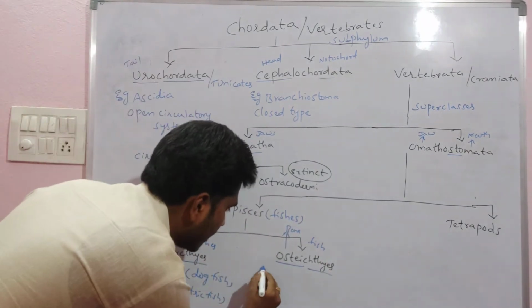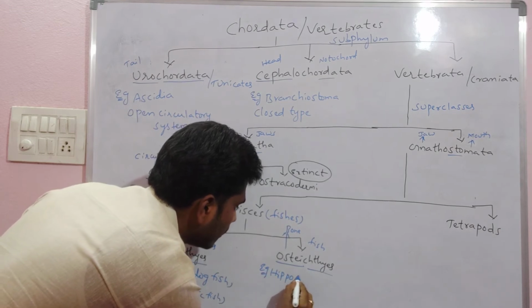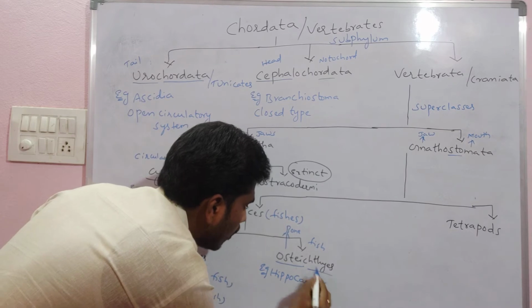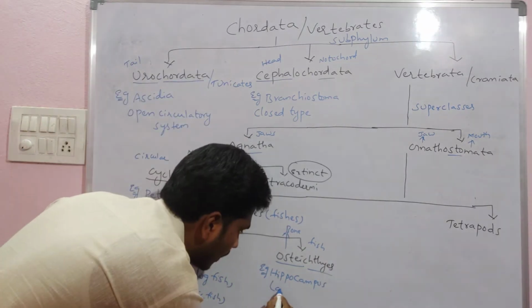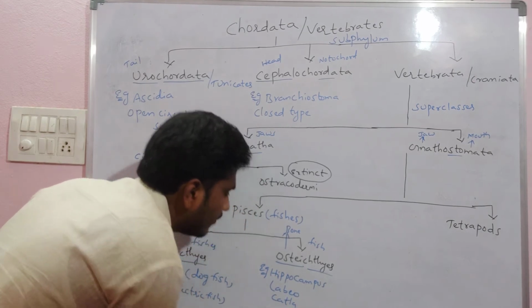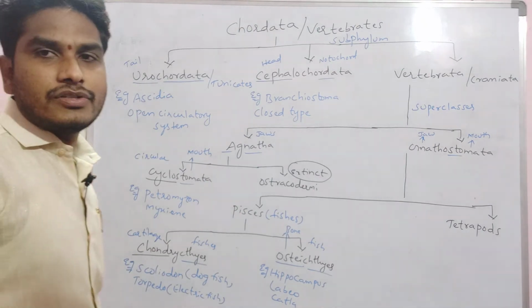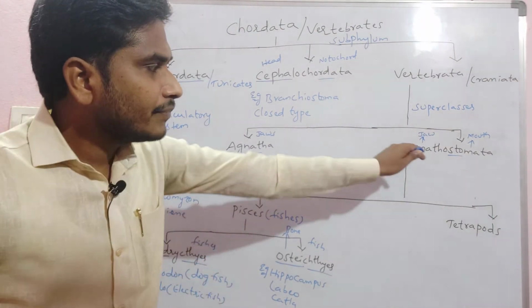Examples of the Osteichthyes mainly we can take as Hippocampus, also known as seahorse. Then Labeo, Catla, all these we can get in the freshwater fishes, the bony fishes, that is the Osteichthyes. This is about class Pisces, which belongs to the Gnathostomata.